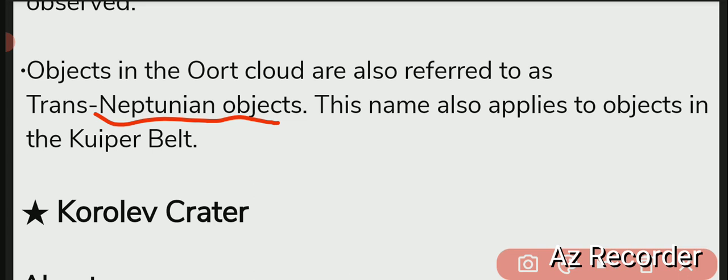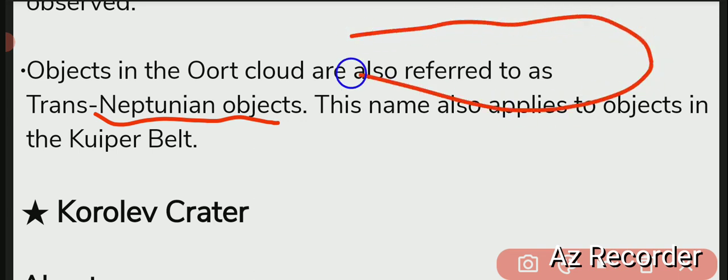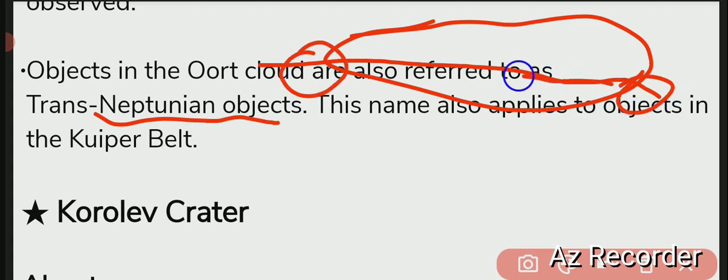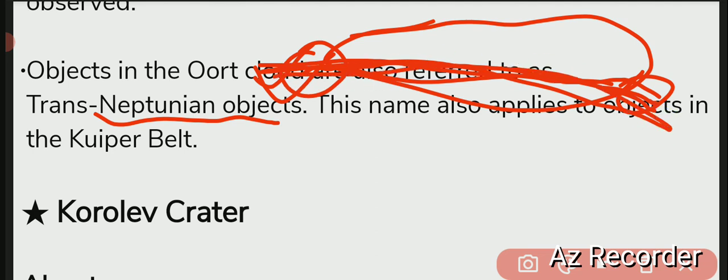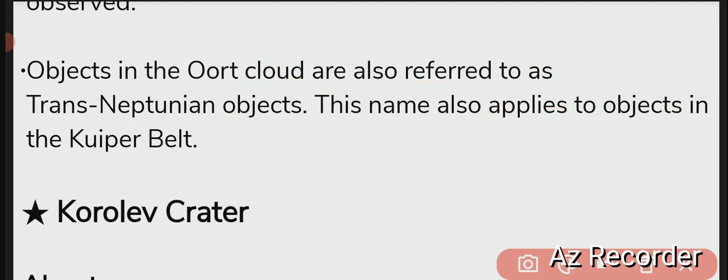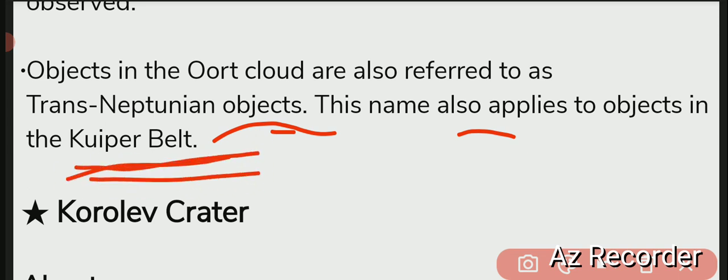Okay, for example in Russia, there is a train, है ना, ट्रांस साइबेरियन रेल. It crosses from the starting point to the end of Russia, that is the Siberian region. So this is named after this place, Trans-Siberian rail route. ठीक है, trans which means it existed beyond this. Okay, it existed beyond this. So the Oort cloud is also known as trans-Neptunian objects. ठीक है. This name also applies to the objects which exist in the Kuiper belt.